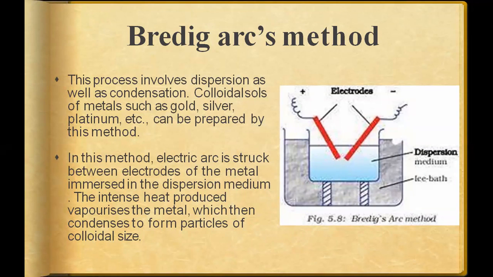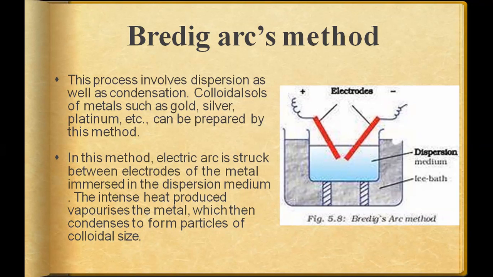Okay. An electric arc is struck between electrodes of the metal immersed in the dispersion medium. The intense heat produced vaporizes the metal, which then condenses to form the particles of the colloidal solution. When the electricity is passed, the metal starts vaporizing.